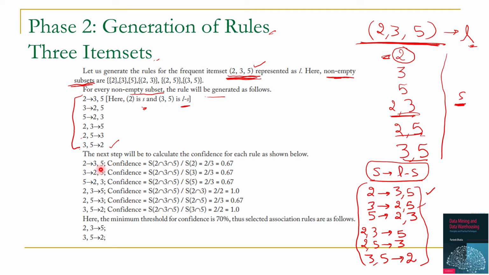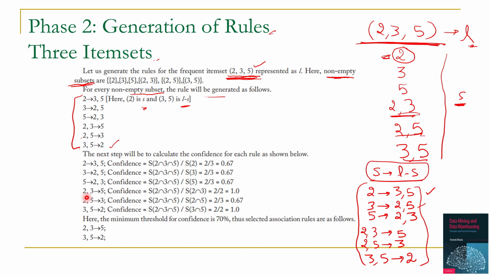For first rule, the confidence will be support of 2, 3 and 5 divided by support of 2, which is 0.67. For this it will be support of 3, 2, 5 divided by support of 3, which is again 0.67 in this case. For third rule, it is support of 5, 2 and 3 divided by support of 5, which is again 0.67 in this case.